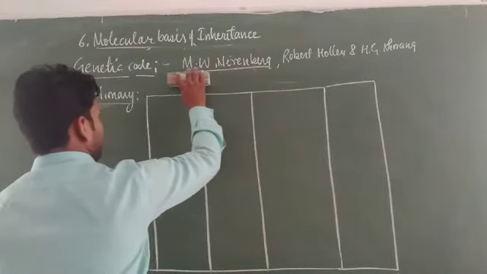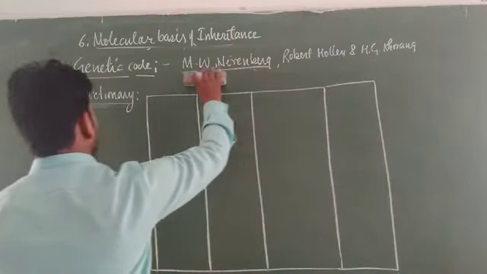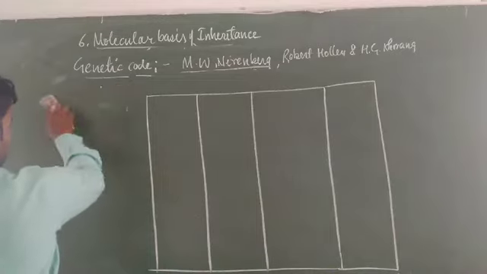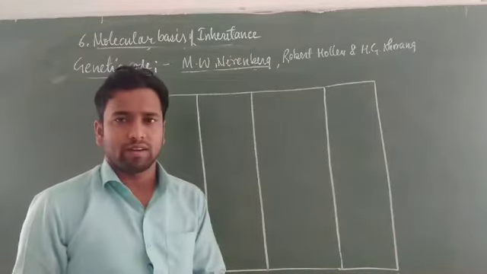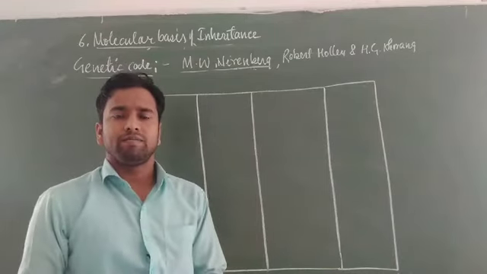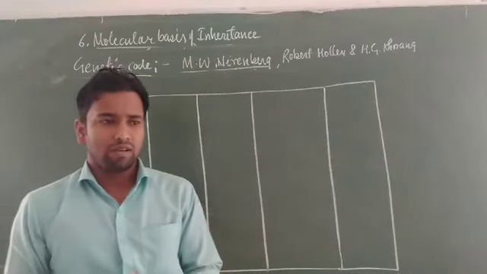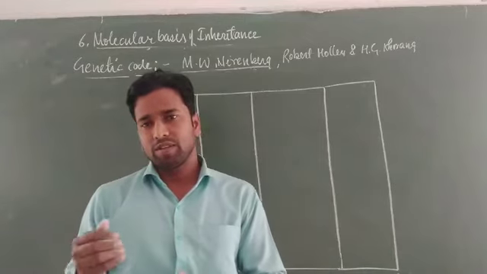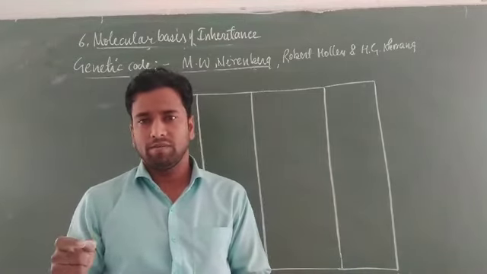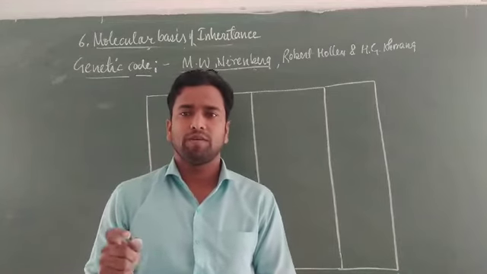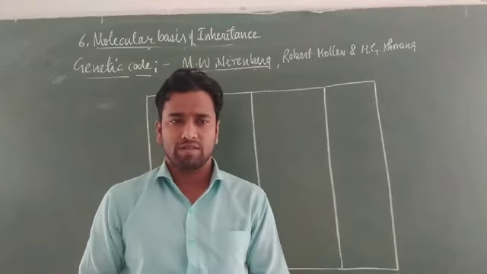At first it was thought that at the time of protein synthesis, each and every nucleotide of mRNA codes for a particular amino acid.